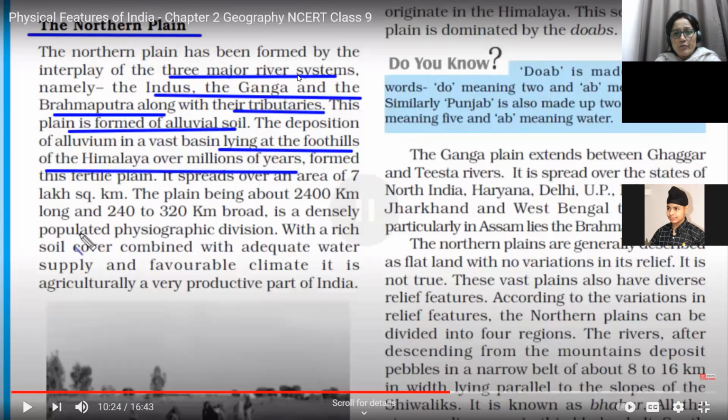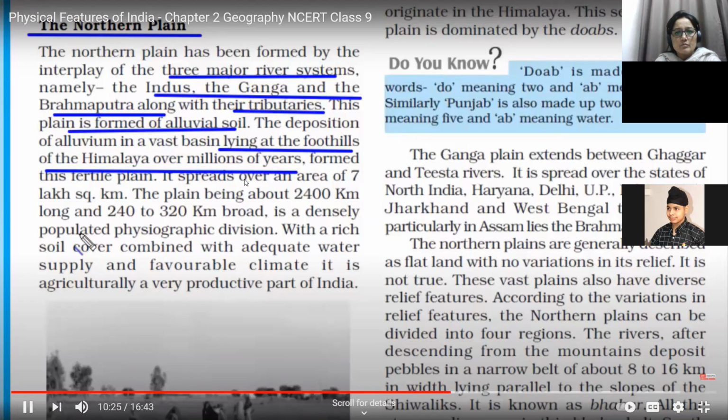Now, you have to learn this. The total area of the northern fertile plain is approximately 7 lakh square kilometer. Its length is approximately 2,400 kilometer. And if you are talking about its width, that varies from 240 to 320 kilometer.